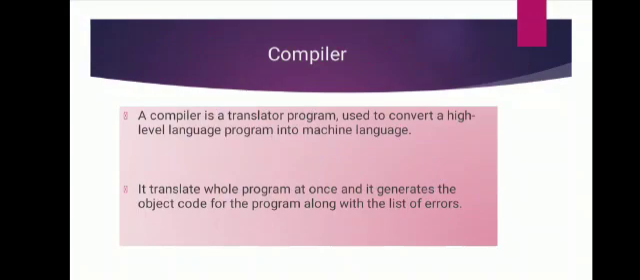Now next is compiler. Compiler is a translator program used to convert high-level program into machine language. It converts the whole program in one session and reports error detected after the conversion. Now here is a difference between interpreter and compiler. Interpreter translates the program line by line and compiler translates the program whole at once. It translates high-level code to lower-level code all at once and then saves it to memory.